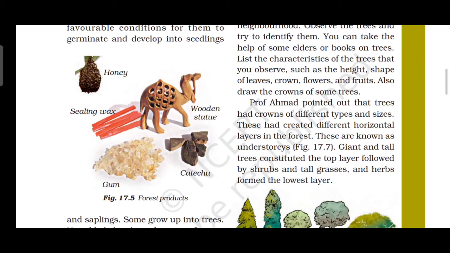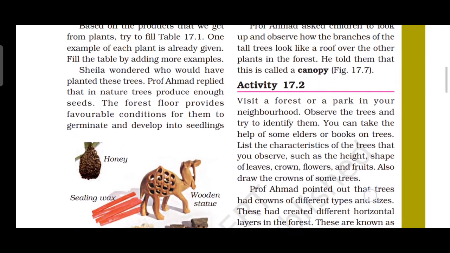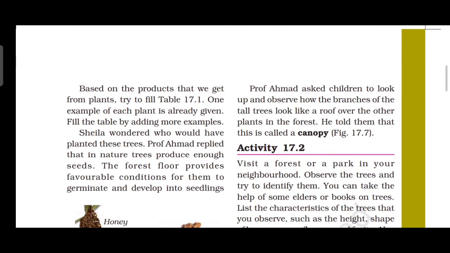Then some grow up into trees. The branchy part of the tree above the stem is known as what? Crown of the tree. Then the branches of tall trees look like what?